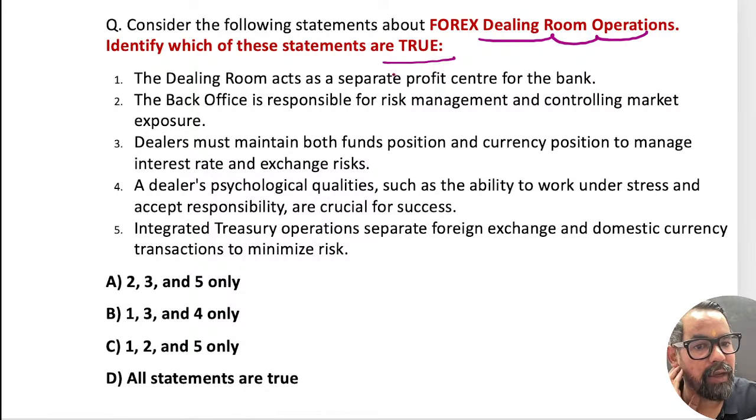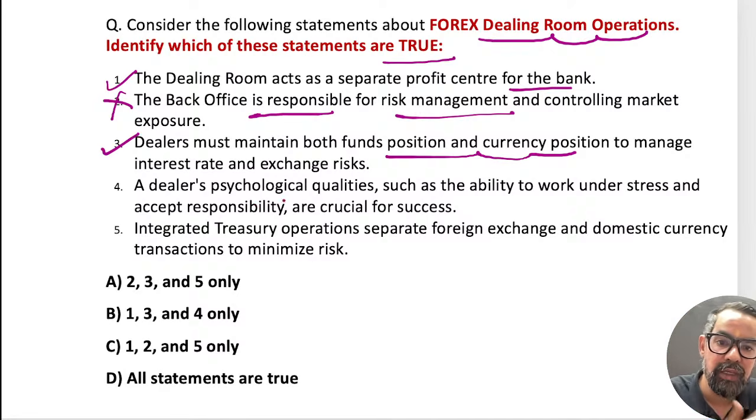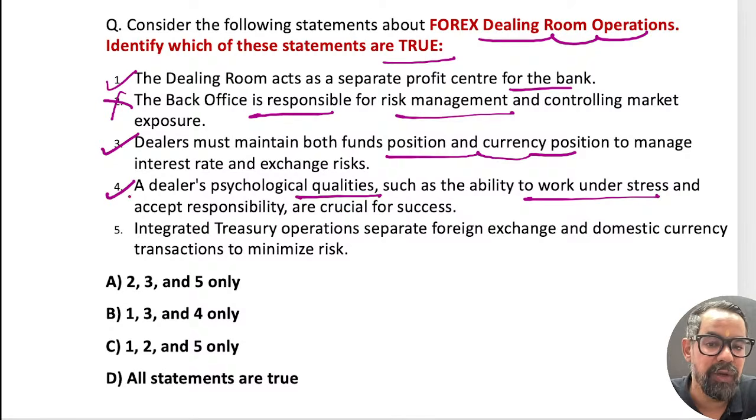So the dealing room acts as a separate profit center for the bank. Yes, this is true. Mostly it comes under the treasury. The back office is responsible for risk management. No, the mid office is responsible for the risk management. Dealers must maintain both fund position and the currency position to manage the interest rate and the exchange risk. A dealer's psychological qualities such as ability to work under stress and accept responsibility are crucial in this particular case because you are using the leverage.